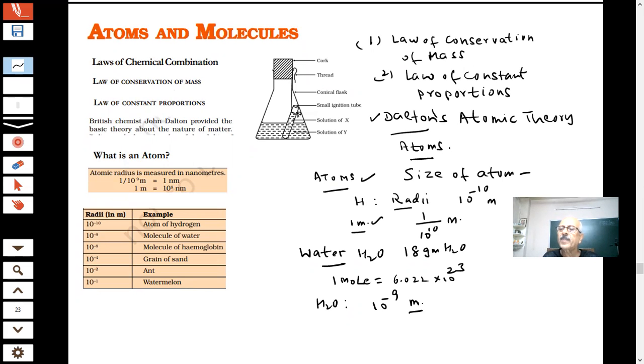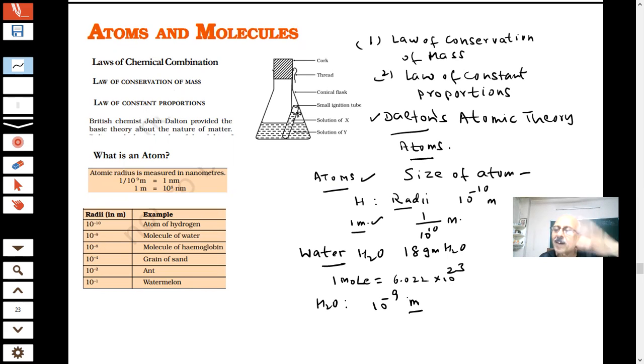That means in my cup there are millions of molecules of water. 18 grams will contain 6.02 × 10 power 23 molecules of water. And that is why I can't see one molecule. If I say this is one molecule of water, take a bath. Nothing. You can't take a bath with one water molecule.